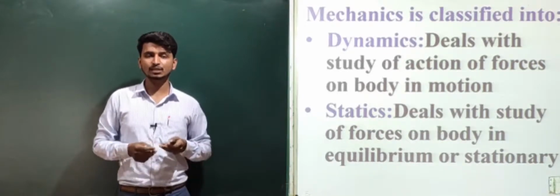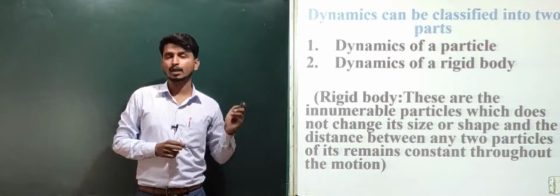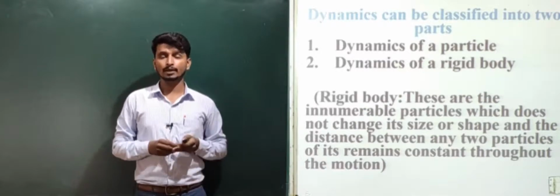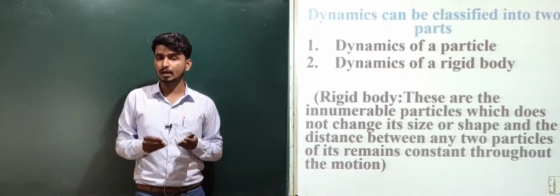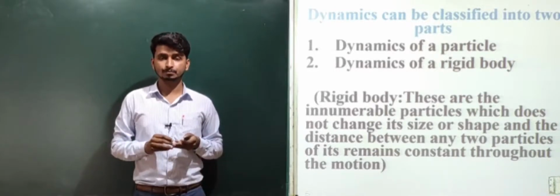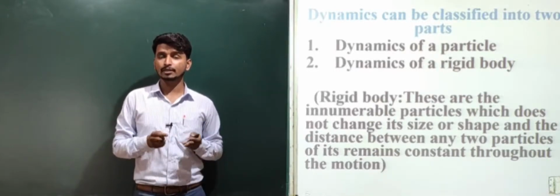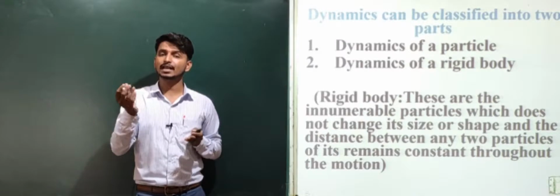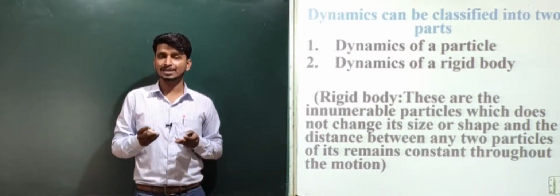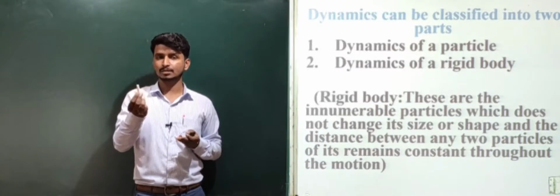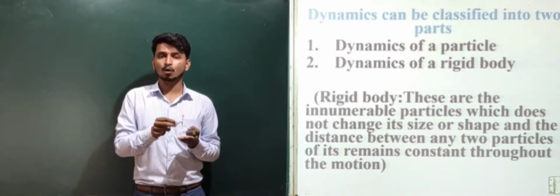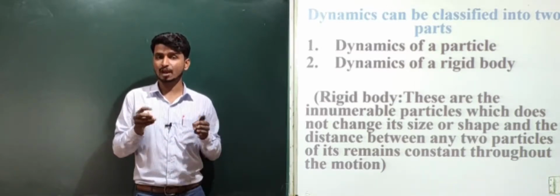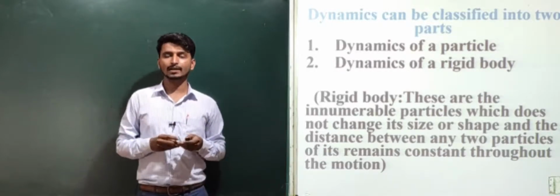Further, dynamics is classified into dynamics of a particle and dynamics of a rigid body. Now first we will know what you mean by a particle. A particle is the smallest part of matter which cannot be further divided. Then what do you mean by matter? Anything which occupies space and has mass is called matter. Suppose this is a chalk and it has some mass. It occupies some space on my hand because it has some mass. Everything around us which has some mass and occupies some space is called matter.